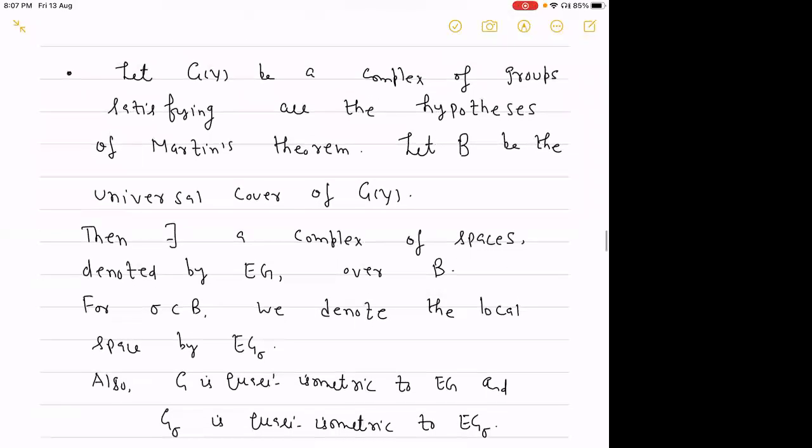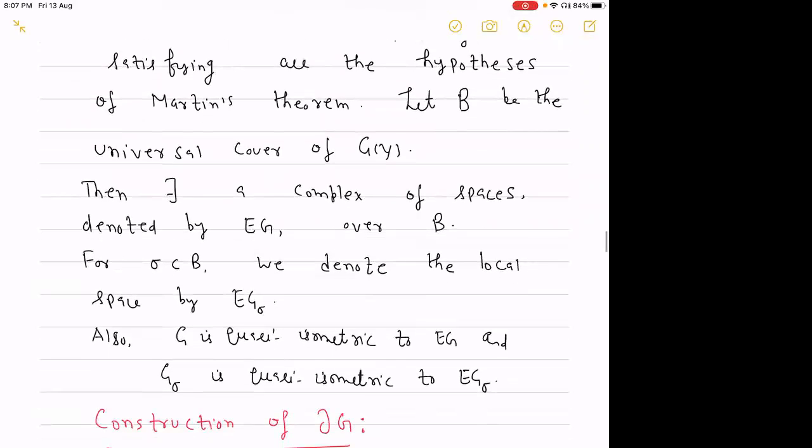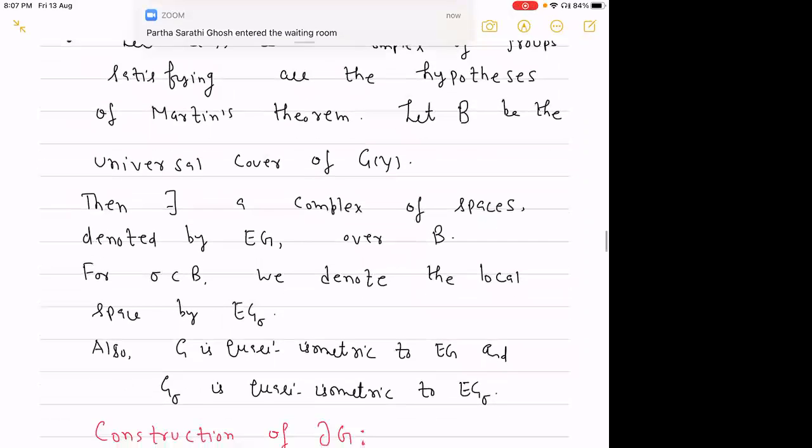Let B be the universal cover of this complex of groups G_Y. Then there exists a complex of spaces, denoted by E_G, over this universal cover B.